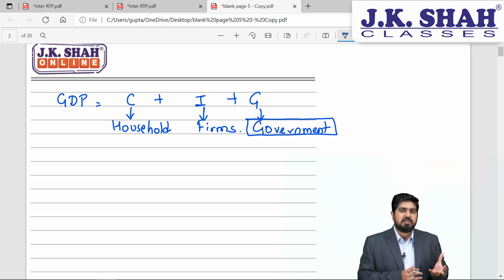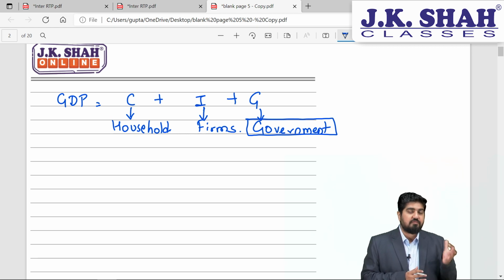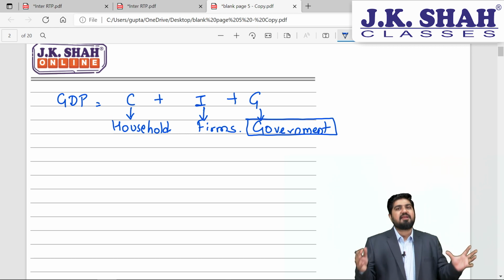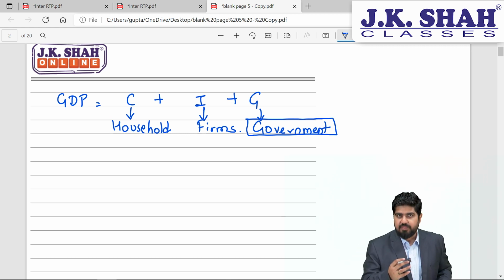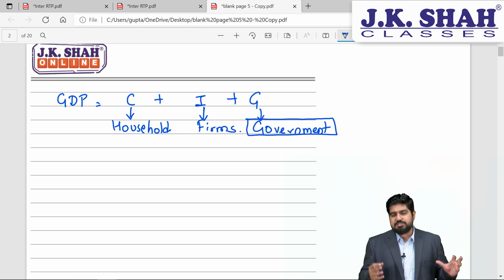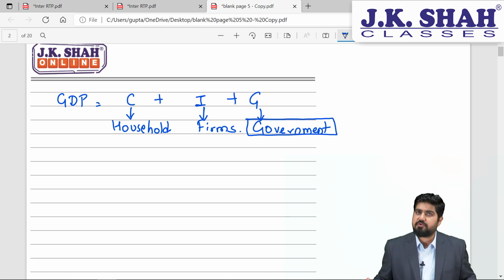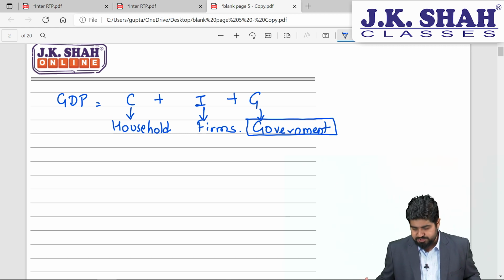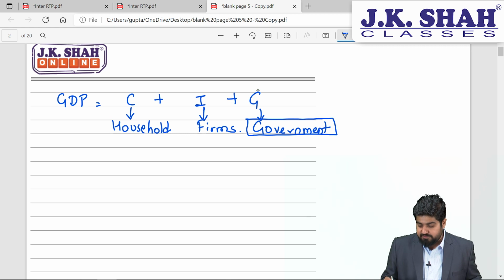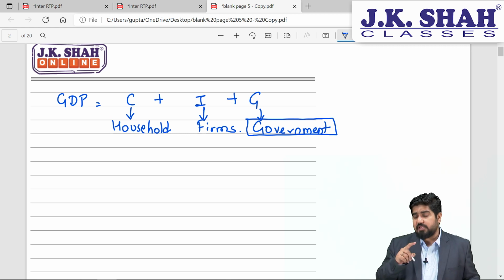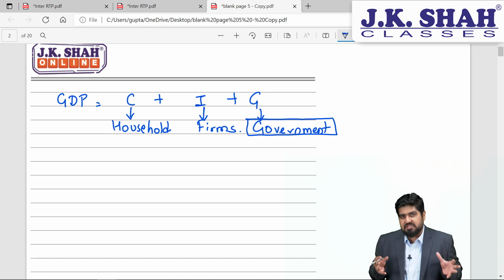Whenever there is any kind of depression warning, which is an alarm for the entire economy, government will become active. With the help of their tools, which is fiscal policy, government will try to rationalize the market prices and put a control on the firms which are trying to exploit the consumers. Not only at the time of excessive profit will government intervene, but also at the time of recession, when things are not going good.